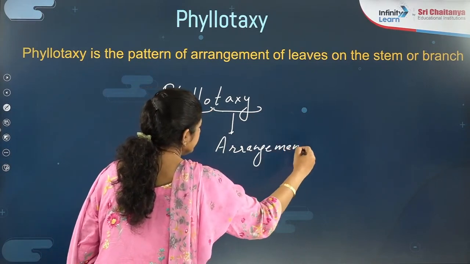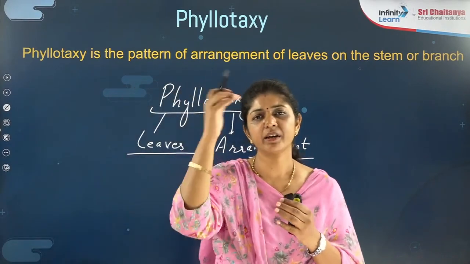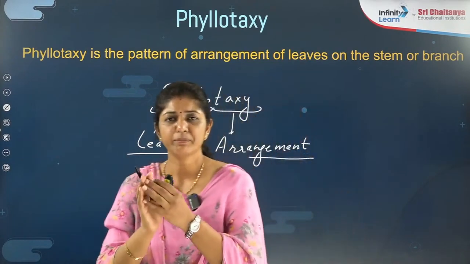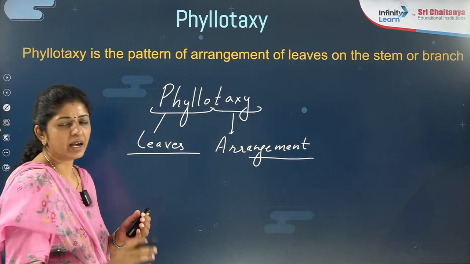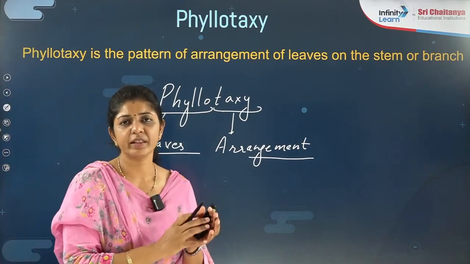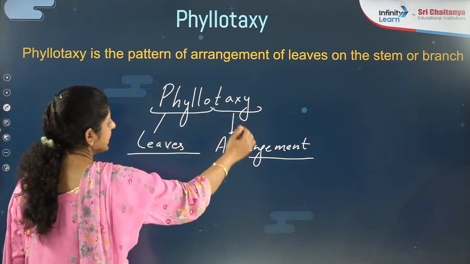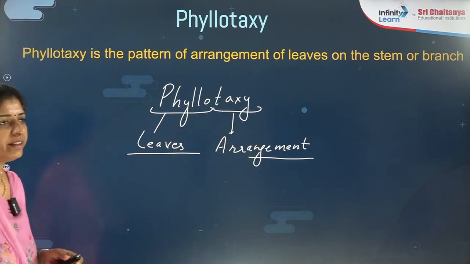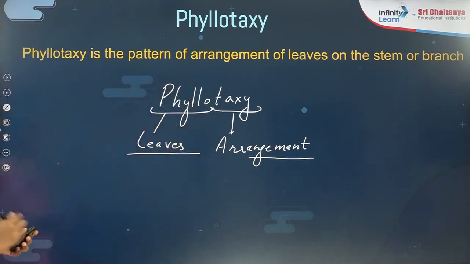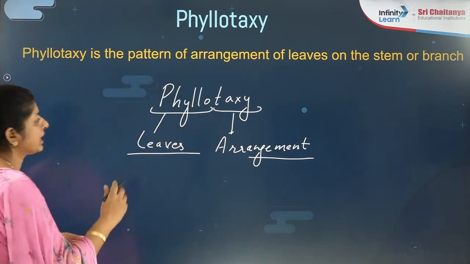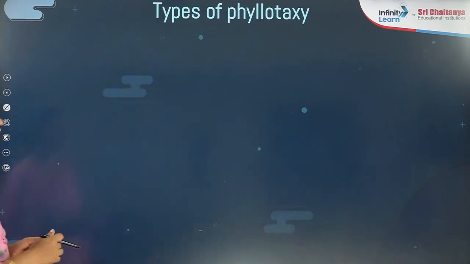Sometimes you need not learn the term without any meaning and take pressure. If you know the meaning of the suffix and prefix, this is the prefix, this is the suffix, any word is formed technically like that. It is having some meaning. So here phyllo stands for leaves, taxis stands for the arrangement. I think you will not struggle to learn it. You have to consider the meaning of its suffix and prefix, and you come to know what it means, right? Now, phyllotaxy are of how many types?